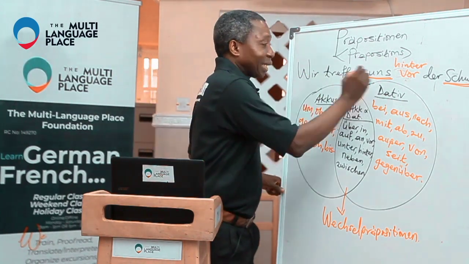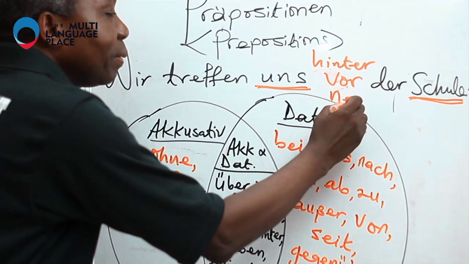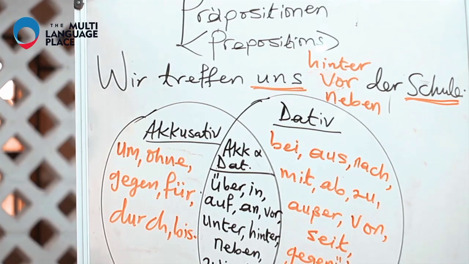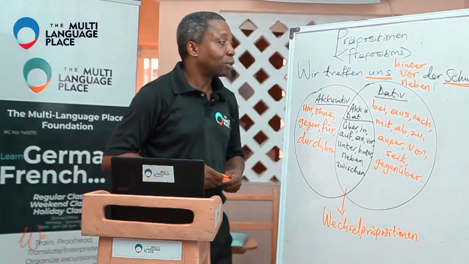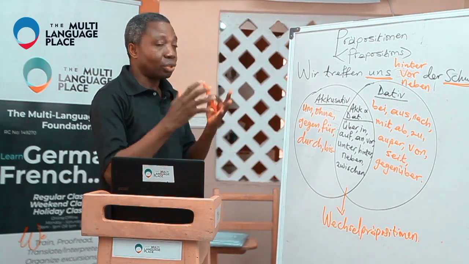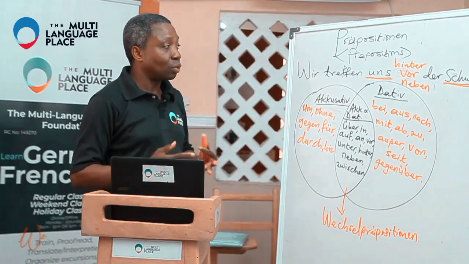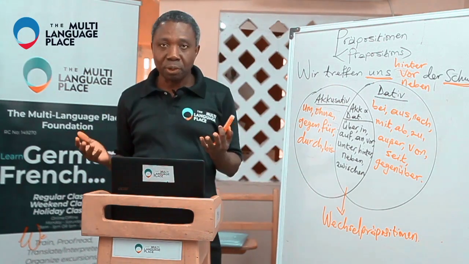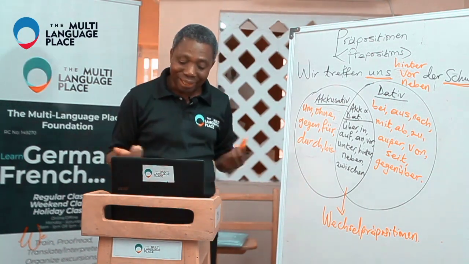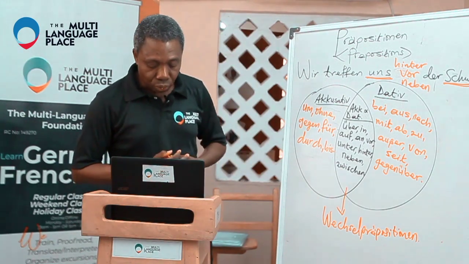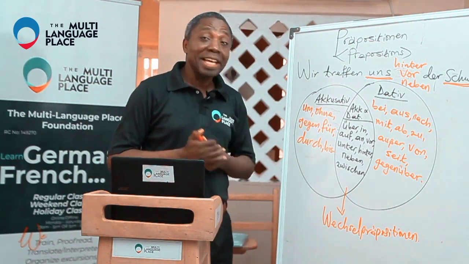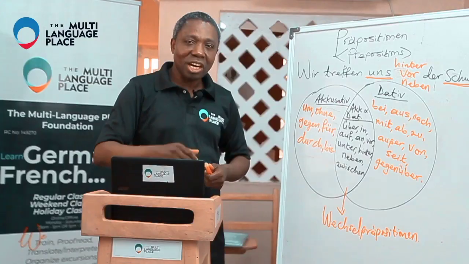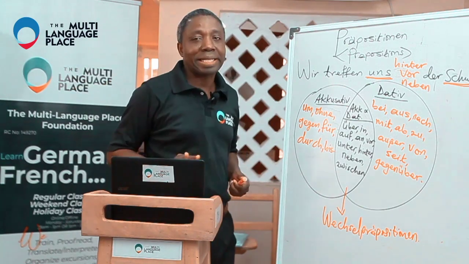It can also be wir treffen uns neben der Schule. So we see prepositions are used to describe the relationship between people and or things.